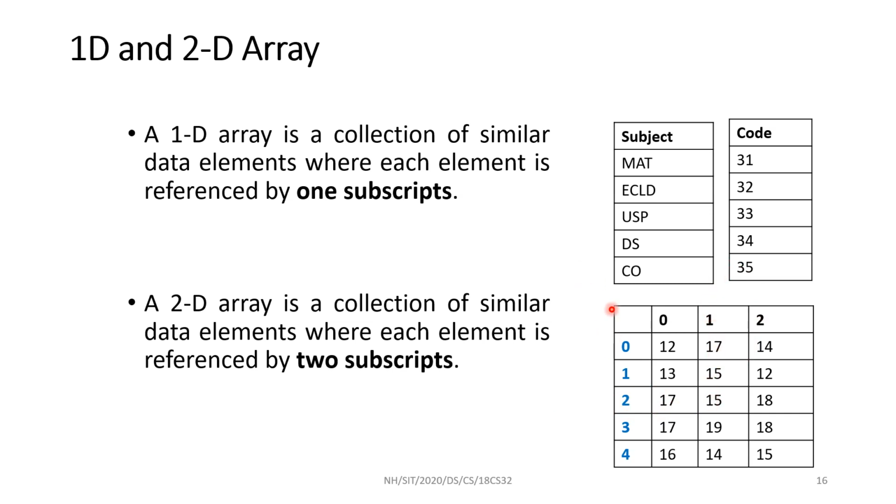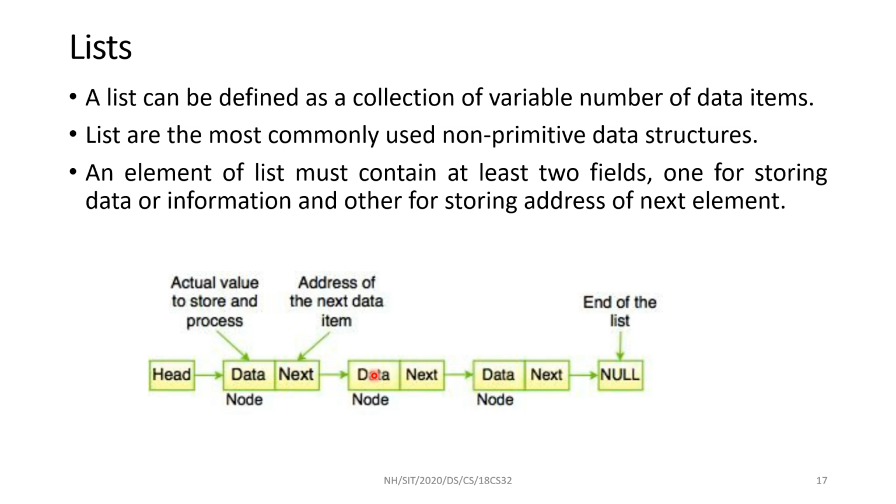If my array name is IA, then it is IA[2][1], the third row, second column, index 2 and column index 1. The value 15 is the result. That means I need to use two subscripts.